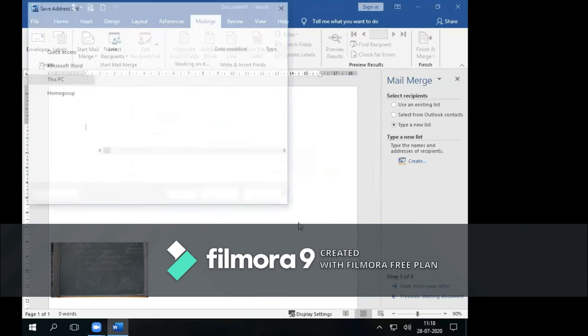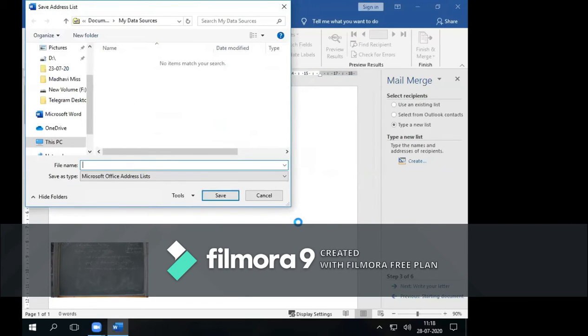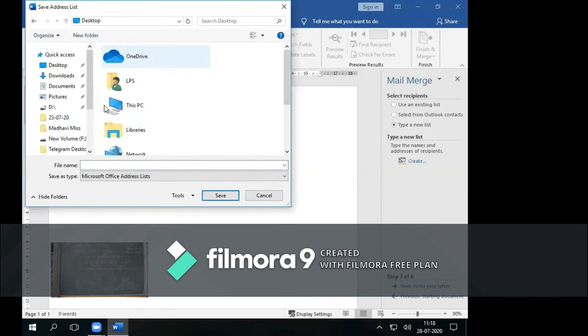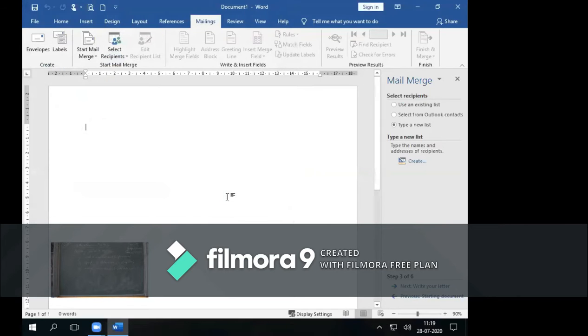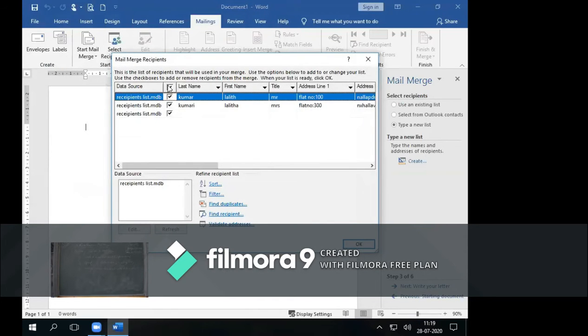After completion, when you click on the okay button, it will ask you to save. Here just save this on the desktop, as recipient list, and it will be saved as a Microsoft Office address list. Just click on save. When you click on save, it will show how many entries you have added here. Two added, Lalit Kumar and Lalita Kumari.